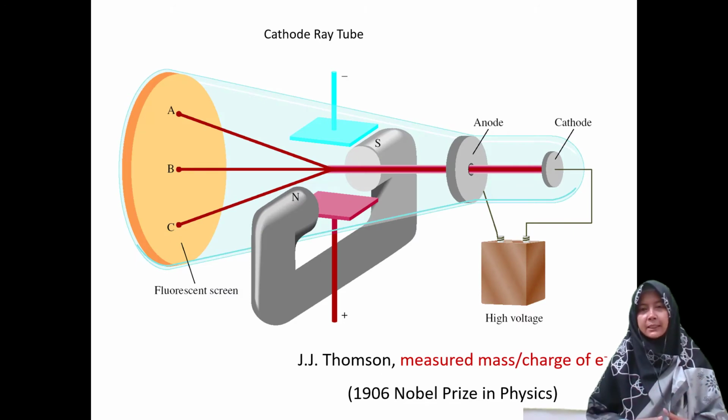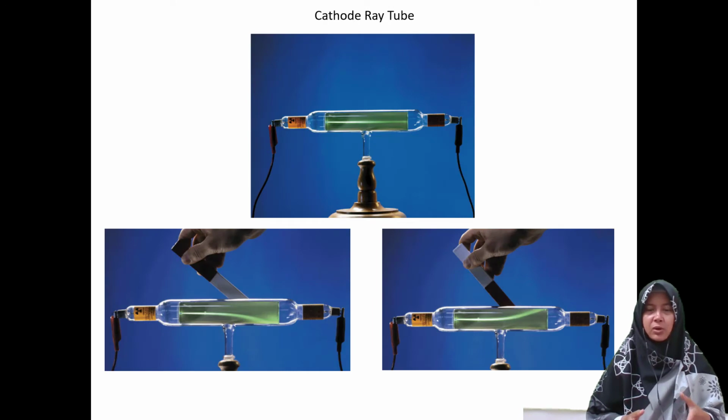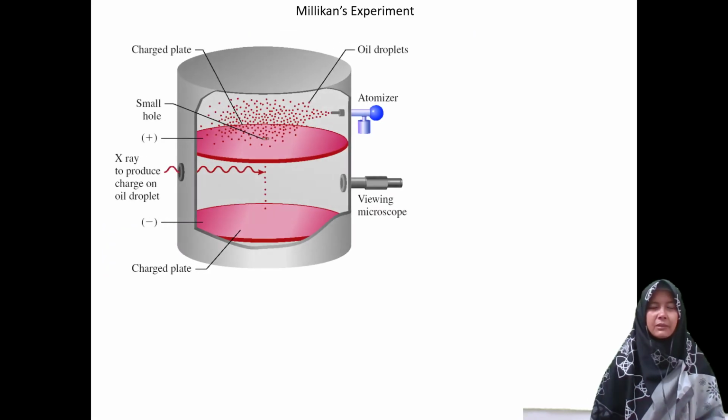According to electromagnetic theory, a moving charged body behaves like a magnet and can interact with an electric and magnetic field through which it passes. Because the cathode ray is attracted by the plate bearing a positive charge and repelled by the plate bearing a negative charge, it must consist of negatively charged particles, and we know these negatively charged particles as electrons.